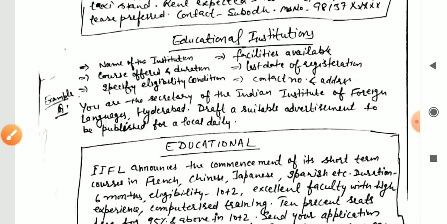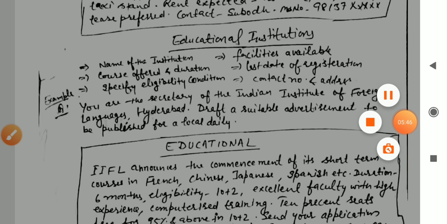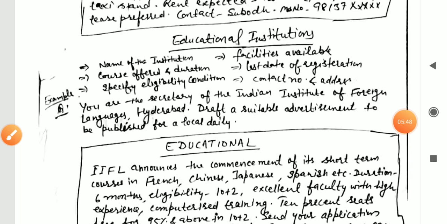Next, we are taking a question, an example for that. You are the secretary of the Indian Institute of Foreign Languages, that is IIFL, Hyderabad. Draft a suitable advertisement to be published for a local daily. So you are going to create such an ad.